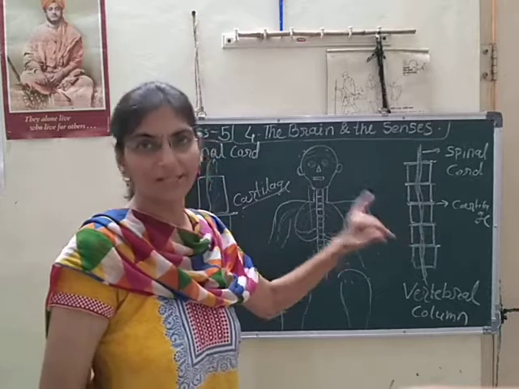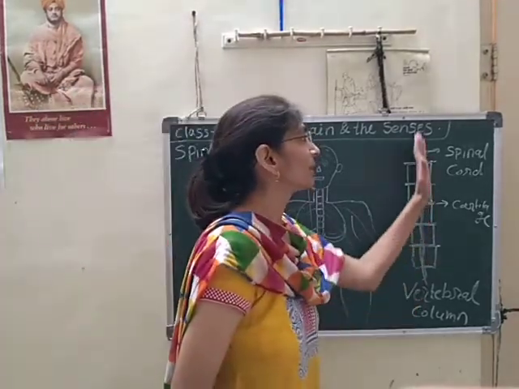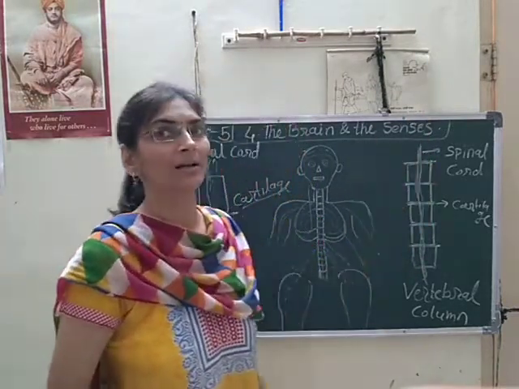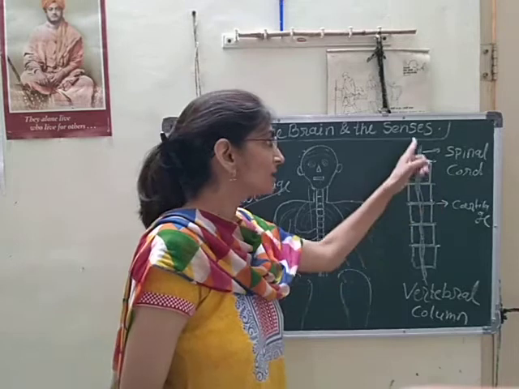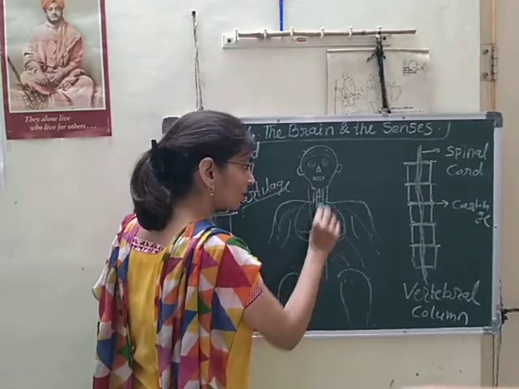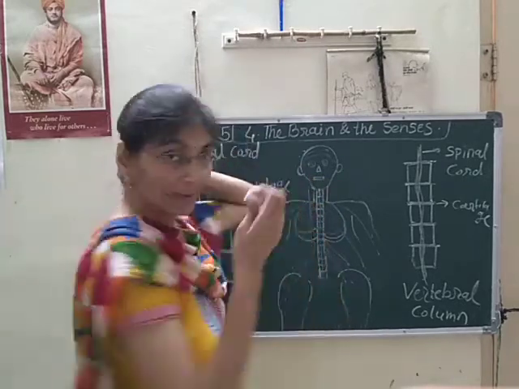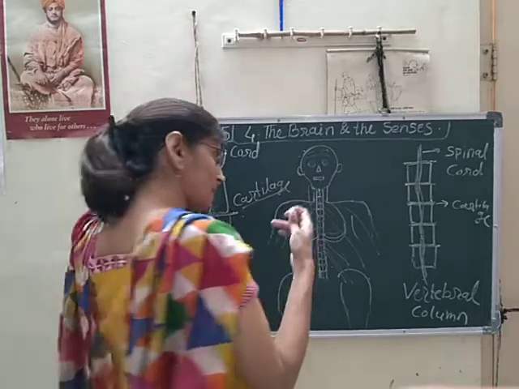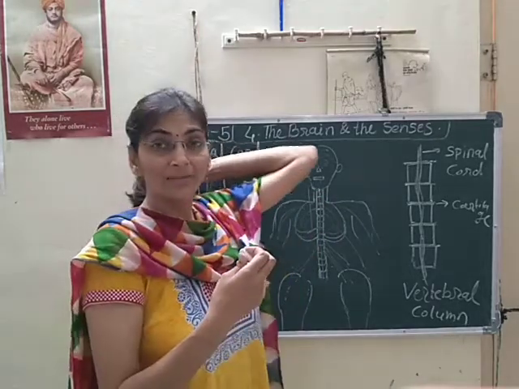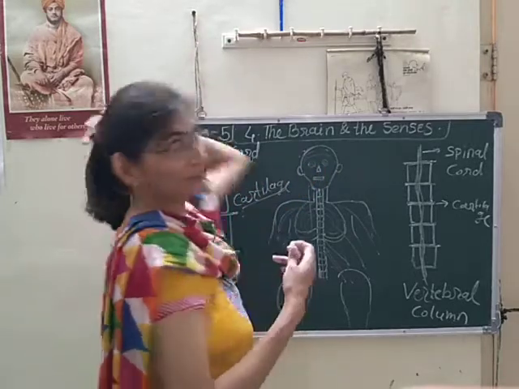These are flexible. Through this vertebral column the spinal cord passes, and this spinal cord is joined to the brain here. Here the brainstem is present, and that brainstem is the joint of the spinal cord and brain.